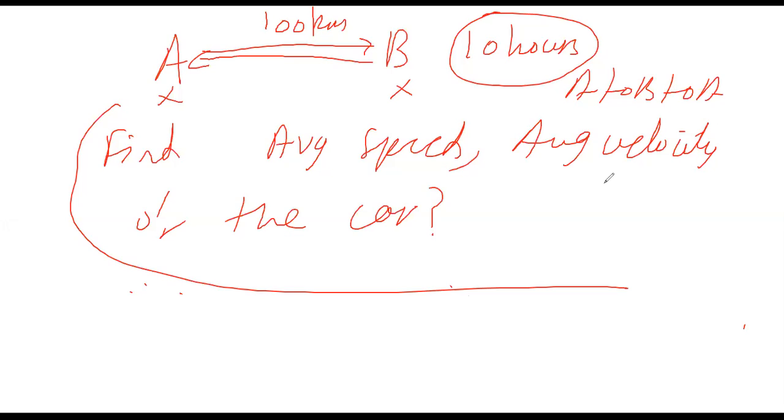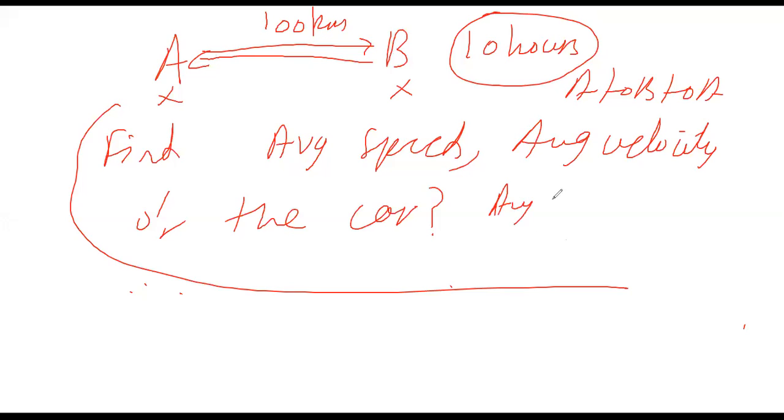That's what you need to find out. Good thinking. Okay, let's do it. Pay attention, your answer is wrong. Look over here. What will you do for average speed? The car goes from A to B and B to A. So going from A to B is 100 kilometers and coming back from B to A is 100 kilometers.